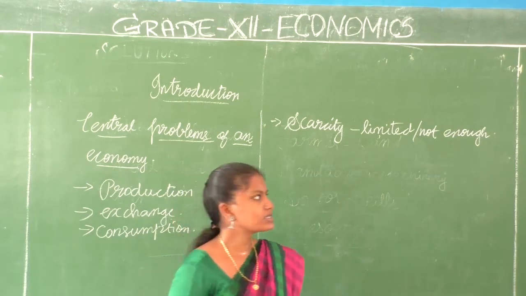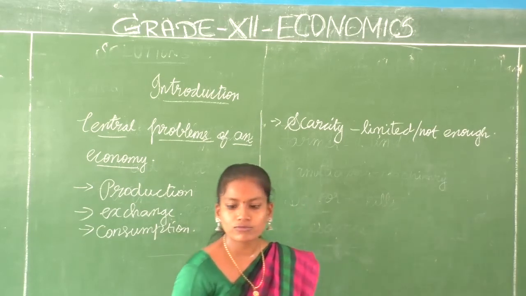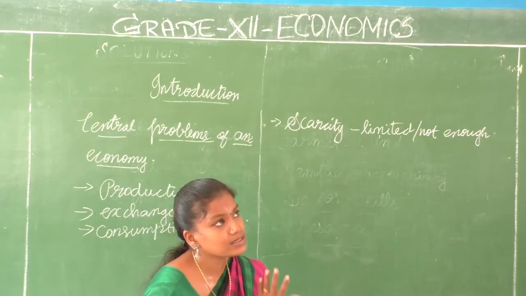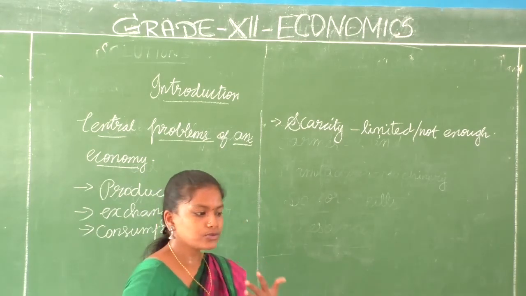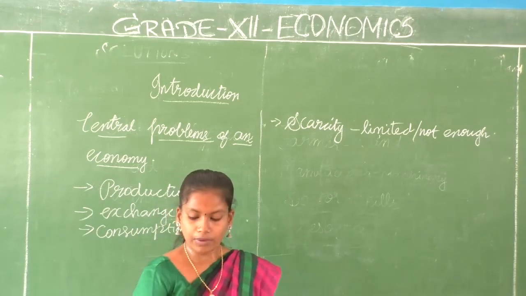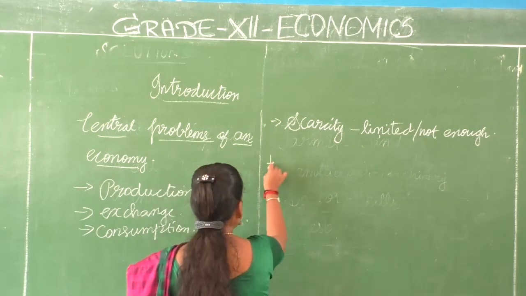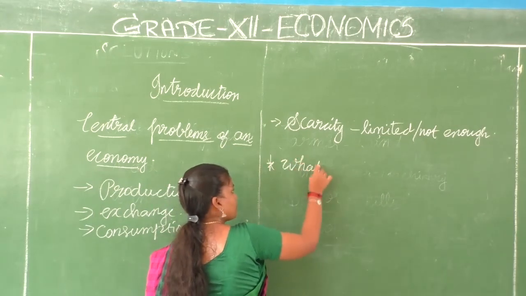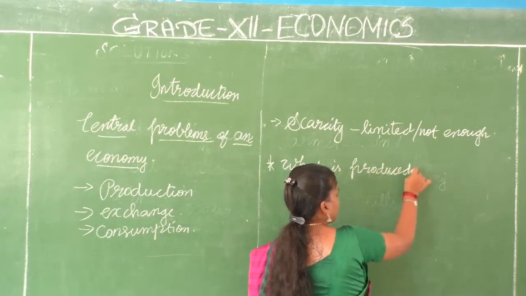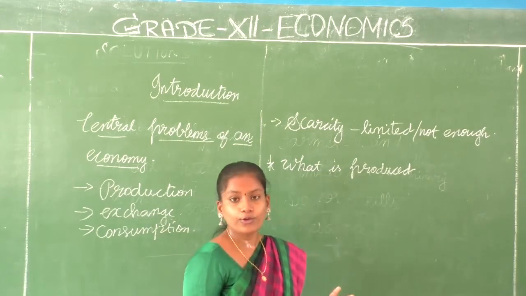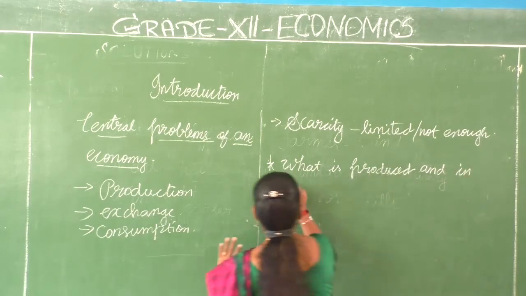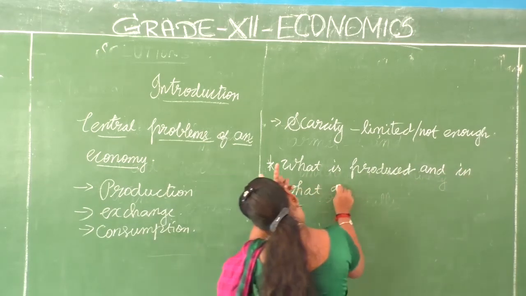Alright, now we are going to discuss what are the central problems of an economy. The 3 important questions, if we can answer these important questions, then of course we will be able to ascertain what are the central problems of an economy. What might it be? The first question is, what is produced? It's a simple question for you to understand, what is produced and then what quantities.